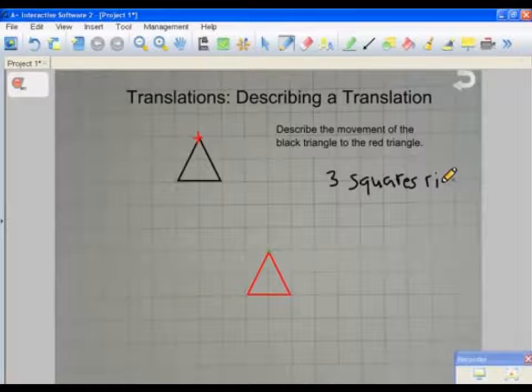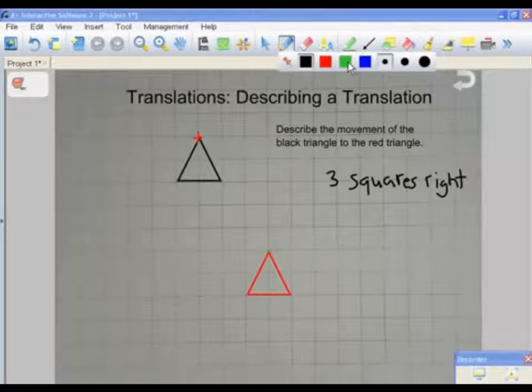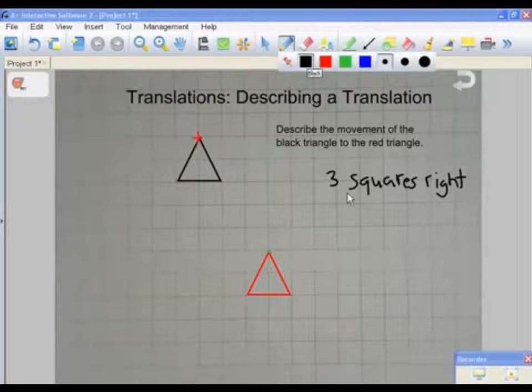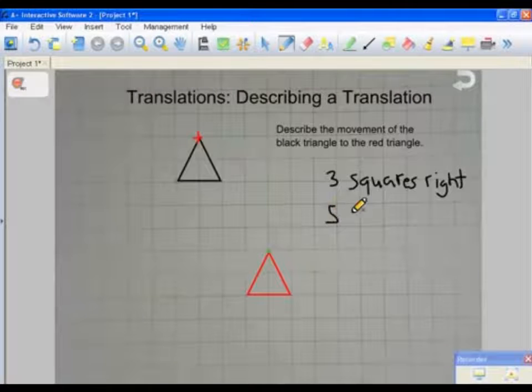Okay. So the next description of the translation is how it moved downwards. And from that point, we're going to count all the way to the point of our second triangle. So starting from here, we have 1, 2, 3, 4, and 5. So that leaves us with 5 squares down. And our object has now been described as a translation.